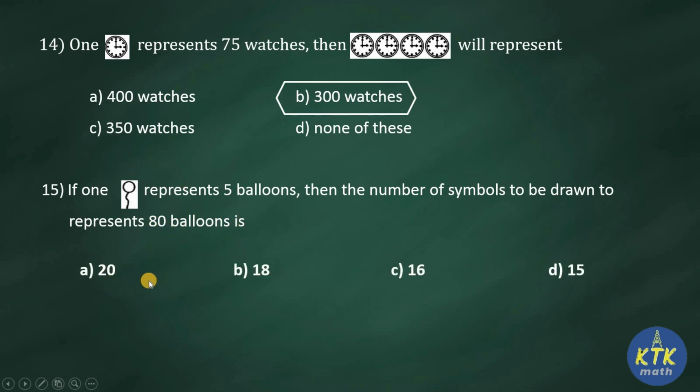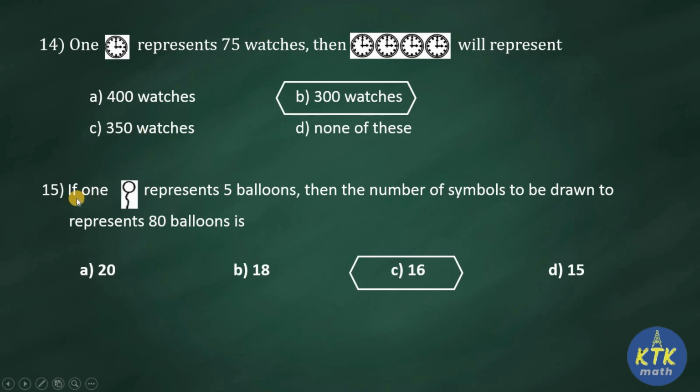We'll check the options: 20, 18, 16, 15. So in this case we are going to identify how many 5s are 80. How many 5s are 80? Answer is option C, 16. 16 5s are 80.